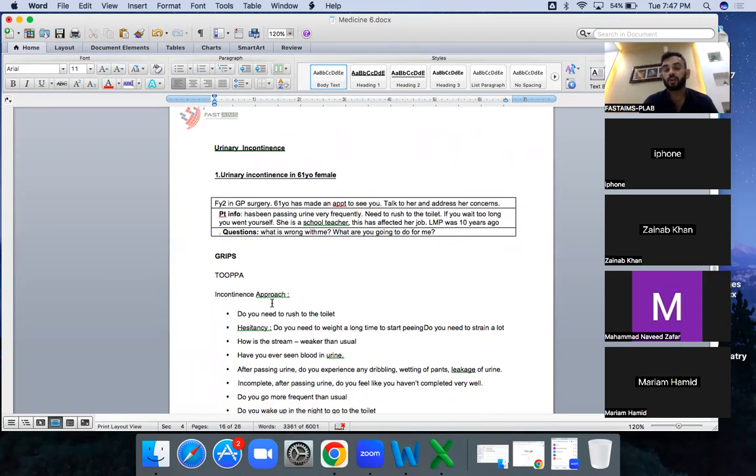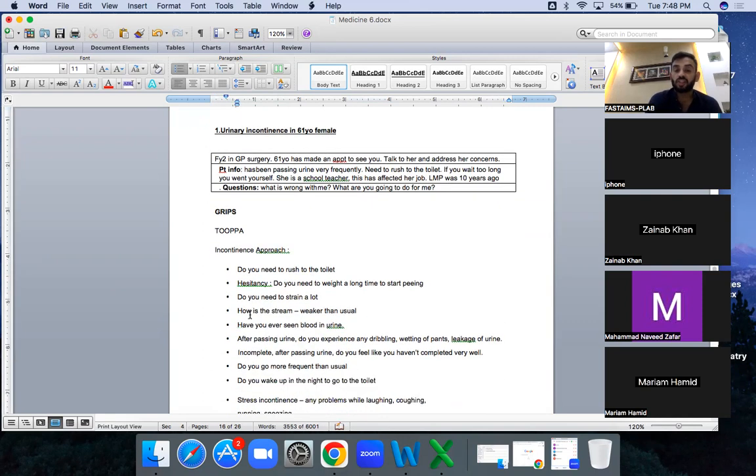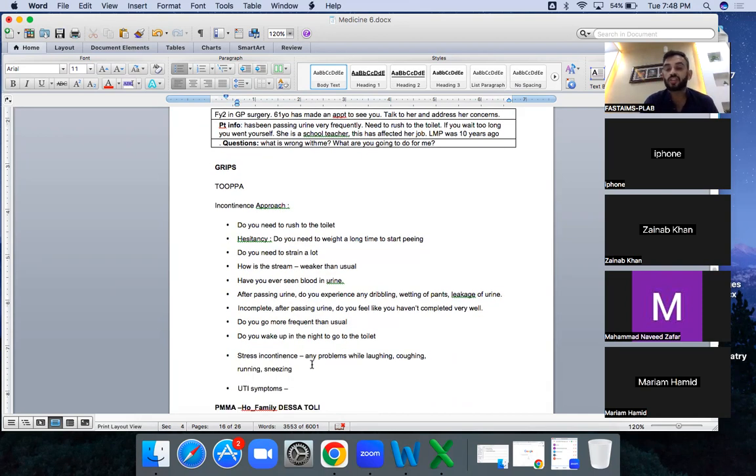So first, in the incontinence approach: do you rush to the toilet? The second thing is hesitancy. Do you wait a very long time to start the pee? Do you need to strain a lot? We have already talked about this: how is your stream, any blood, any dribbling after. For example, how can we differentiate based on these questions? Here we are asking a stress incontinence question: any problem while coughing or laughing? This is stress incontinence, simple.